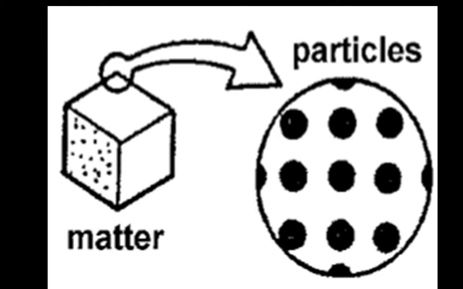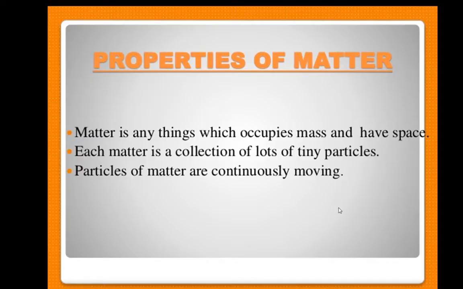Have you observed at the bottom of our blackboard, we can observe a small amount of particles. So matter is made of particles. So what are the properties of matter? Matter is anything which has mass and occupies space.